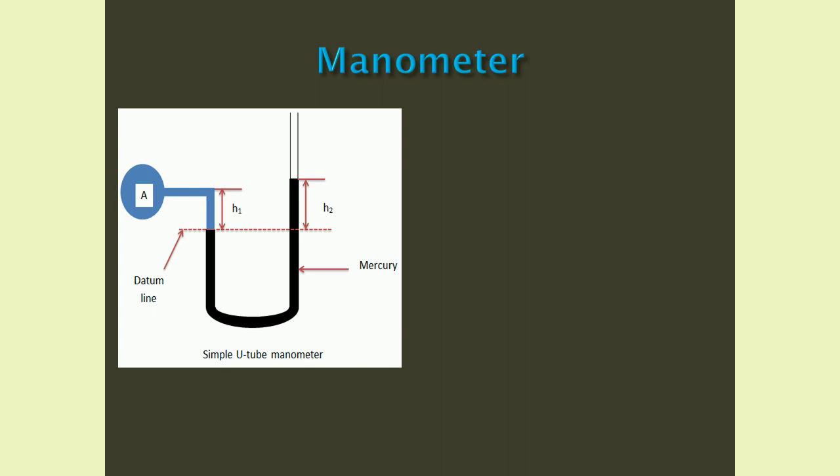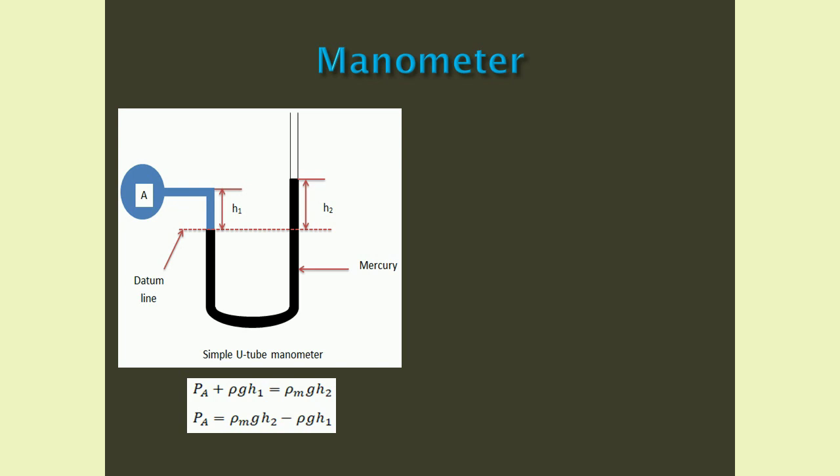To find the gauge pressure at A, we can balance pressures on the datum line. That is PA plus rho g h1 equals rho m g h2, where rho is the density of fluid at A and rho m is the density of mercury. Therefore, we can find the pressure at A, that is PA equals rho m g h2 minus rho g h1.